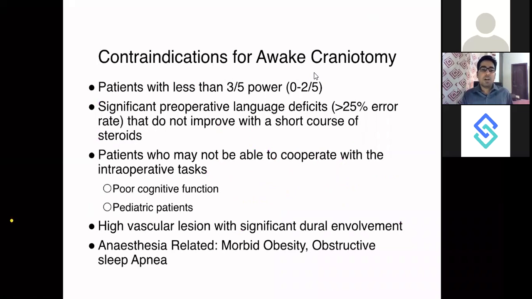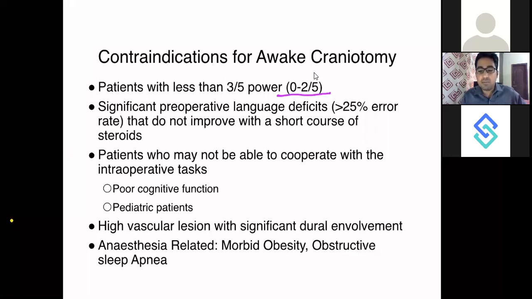Now talking about contraindications of awake craniotomy. The contraindications are that if the patient is having power less than 3 by 5, that he is not able to lift his arm or lower limb against gravity. If he is not able to lift against gravity, how would you perceive what kind of input he is giving you, or whether he is having a deficit or not, because it will be barely observable.